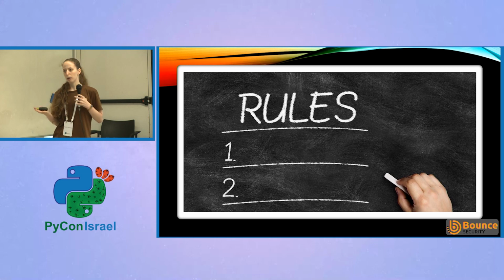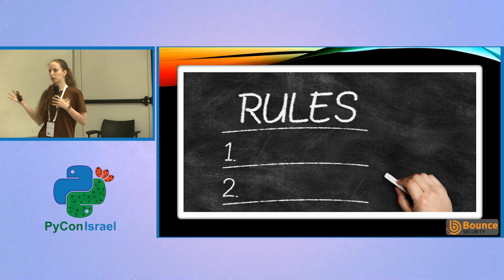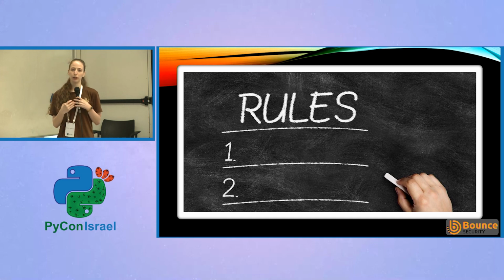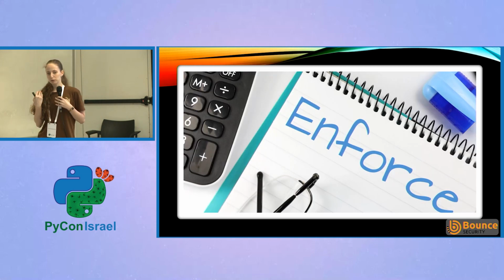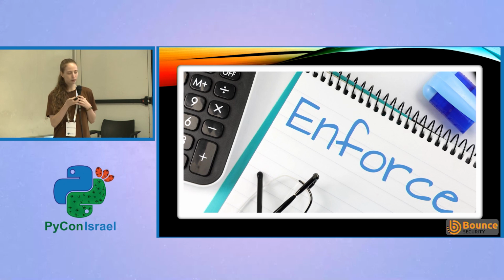Or we have this popular open source framework that we use. We should use it only with our own wrapper. We can't use it without the wrapper. Remember, don't use it without it. And it solves the first problem, that generic tools and generic guidelines miss out on our own unique problems, but it creates a new problem. Who enforces all those rules? Who remembers all those rules? Is it the developers when they do code reviews? They need to check all those problems, or is it the security team that needs to go over our code and check it? It just all creates one big headache. And today, Josh and I are here to offer you a relief.